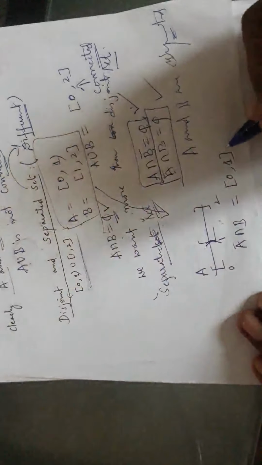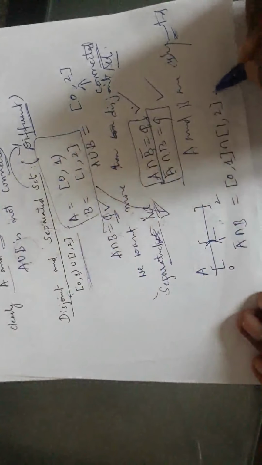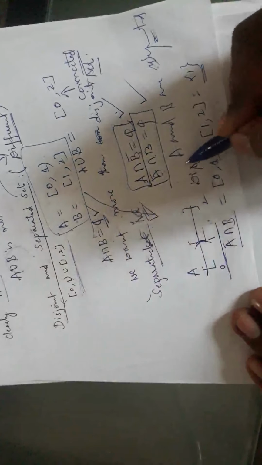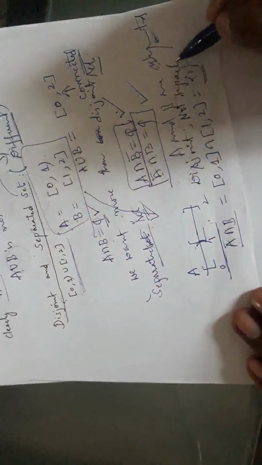A bar is the closed interval 0 to 1, intersection B. So you have one element common. Is it clear? So these sets are not separated. They are disjoint, but they are not separated. Whereas these are disjoint as well as separated.